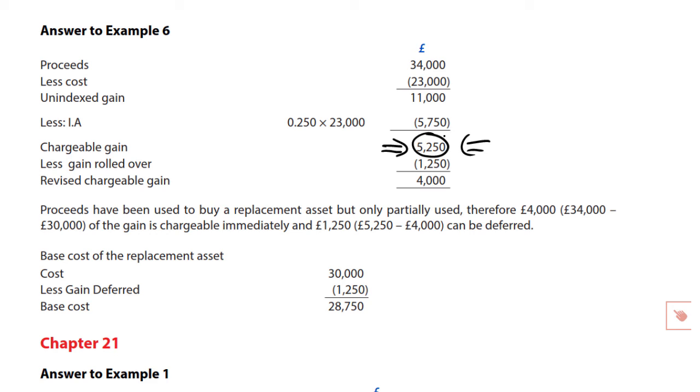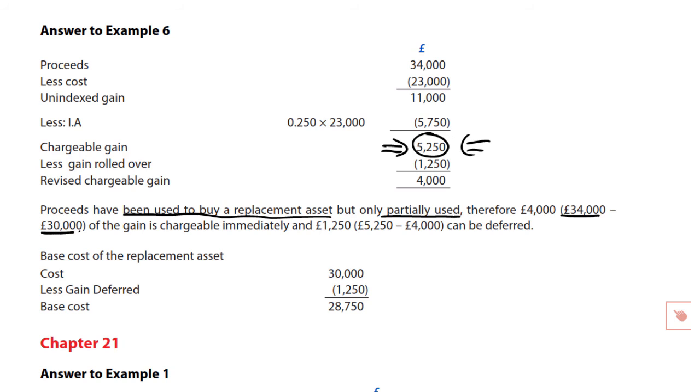None of it would be taxable on the company now if we'd reinvested all 34,000. But we didn't. The question tells us that we bought the replacement asset for only £30,000. So proceeds have been used to buy a replacement asset, but only partially used.